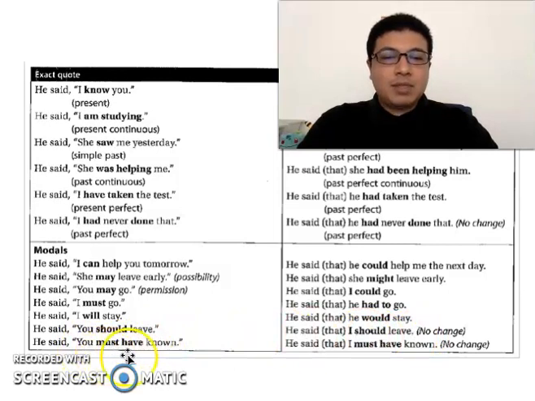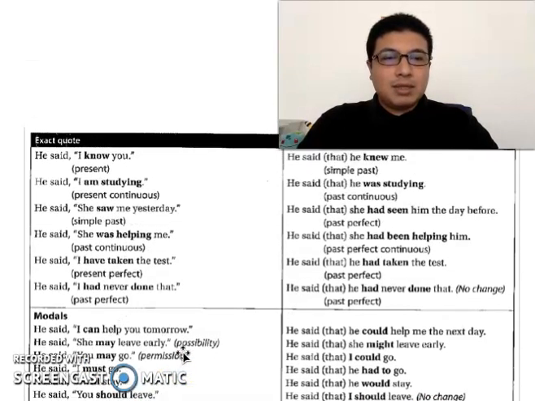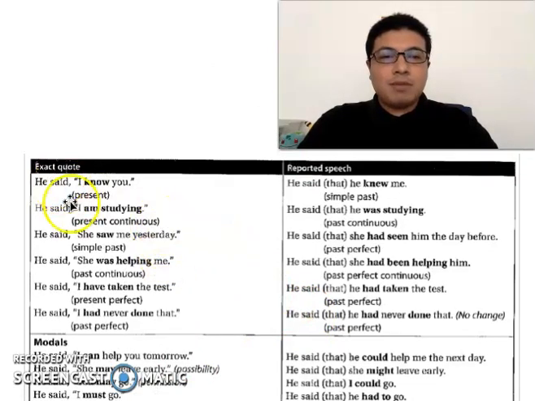He said you must have known. He said that I must have known. Also no change when you say must have, when you say should. So those are the rules, the tenses that you need to know, the changes when you change from the exact quote to the reported speech.